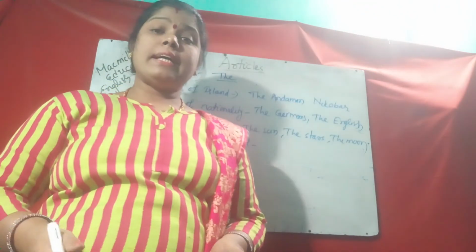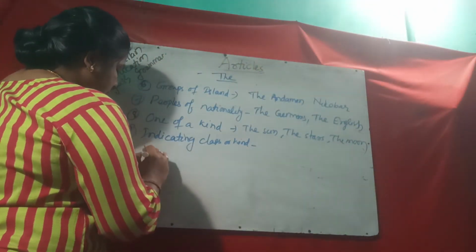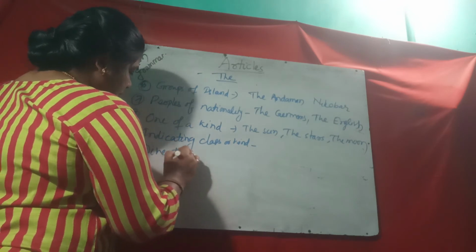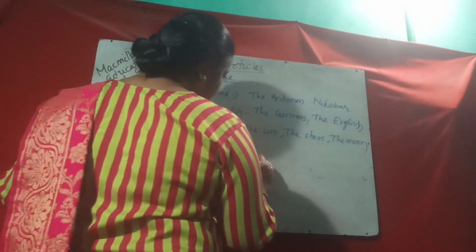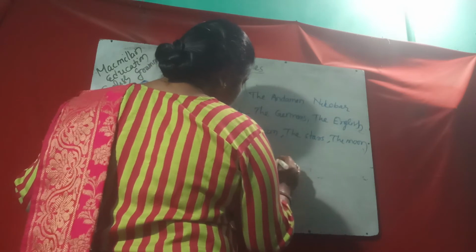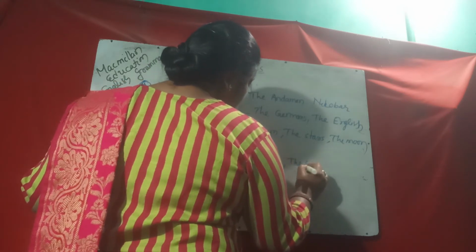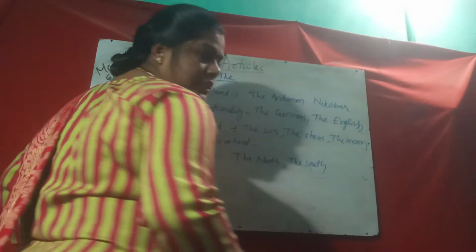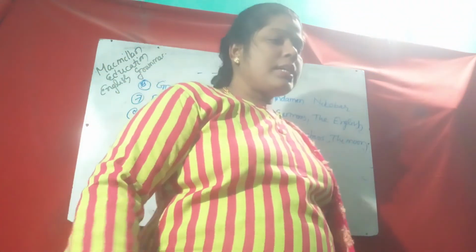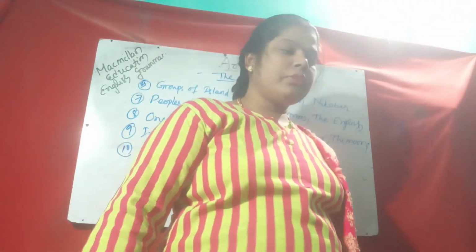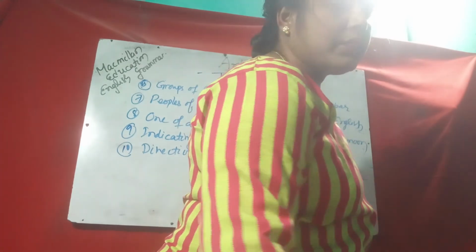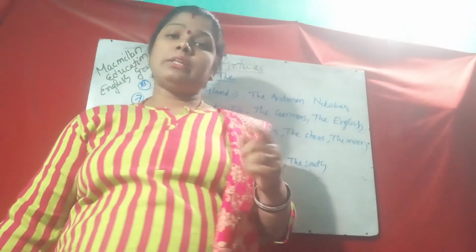Names of directions. Next is direction: the north, the south, the east and the west. Then ordinal numbers. Cardinal numbers are 1, 2, 3.